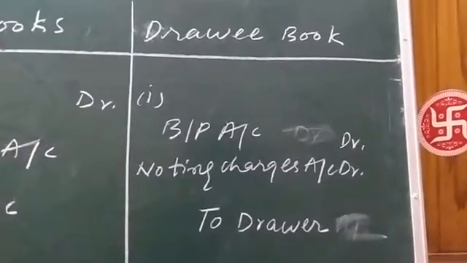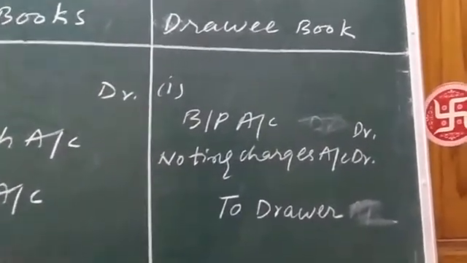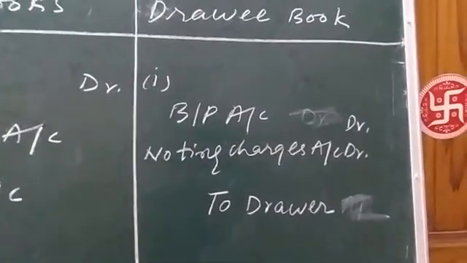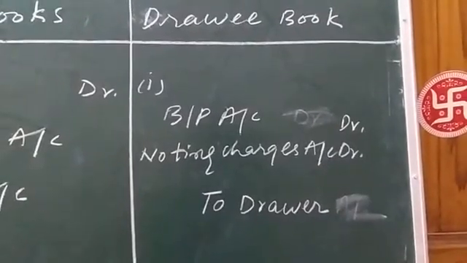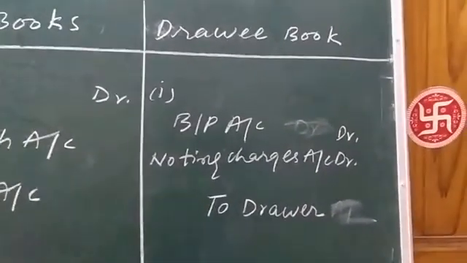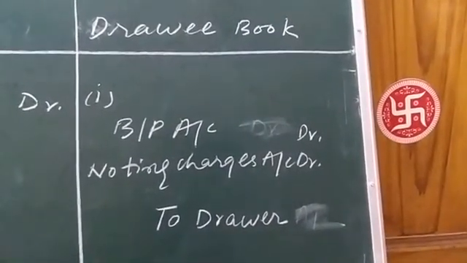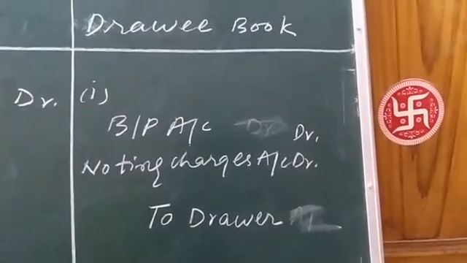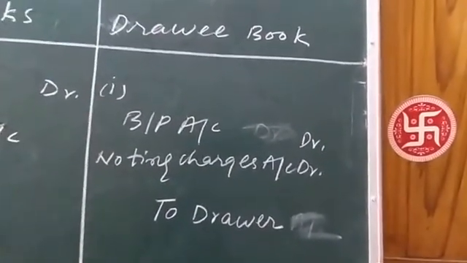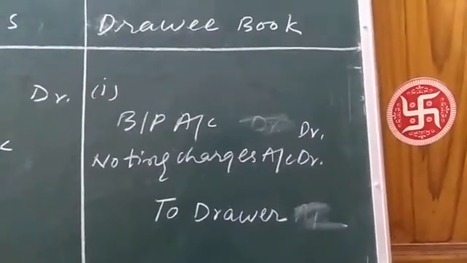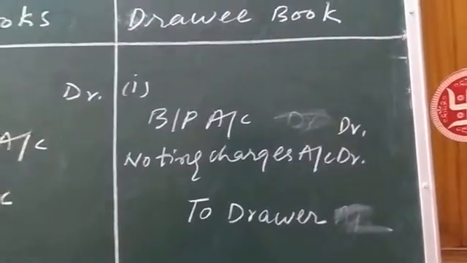But this liability, bill payable, place is occupied by another liability, that is drawer. Okay, bill payable, its payment was not made, so this liability will be decreased, and the decrease in liability is shown on the debit side, and hence I have shown bill payable on the debit side, and this liability place is being occupied by the drawer. Drawer means the seller. Okay, and hence again the drawer is shown on the credit side.